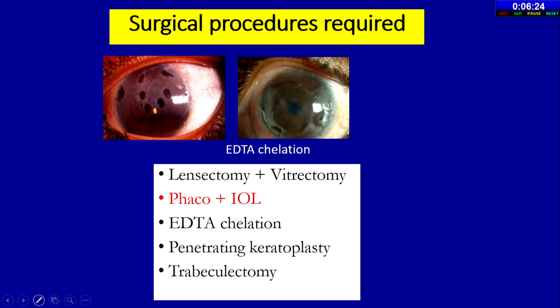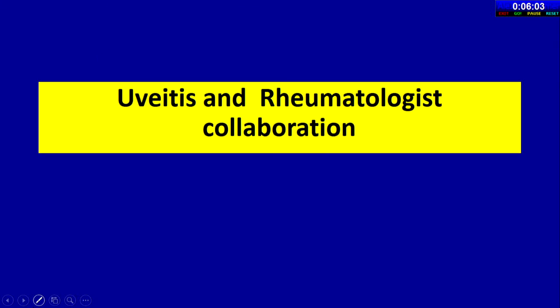Surgical procedures are sometimes required. Most common is EDTA chelation. Lensectomy and vitrectomy are required. Nowadays, phaco with IOL, with special precautions, can be done if the patient is on preoperative topical and systemic steroids. Penetrating keratoplasty might be required in some cases, and in glaucoma, trabeculectomy is required. So here, uveitis and rheumatologist collaboration is required.